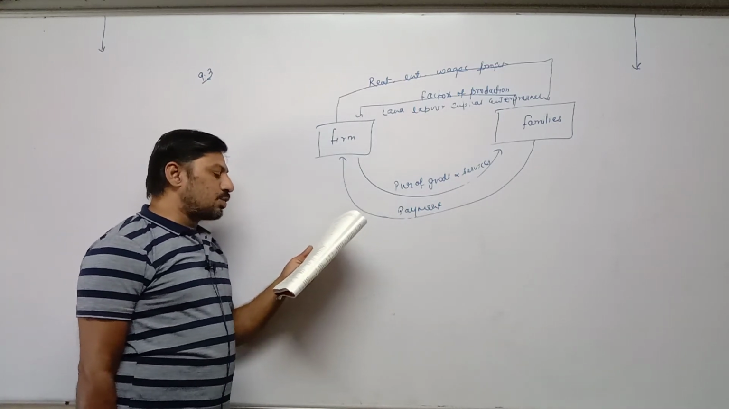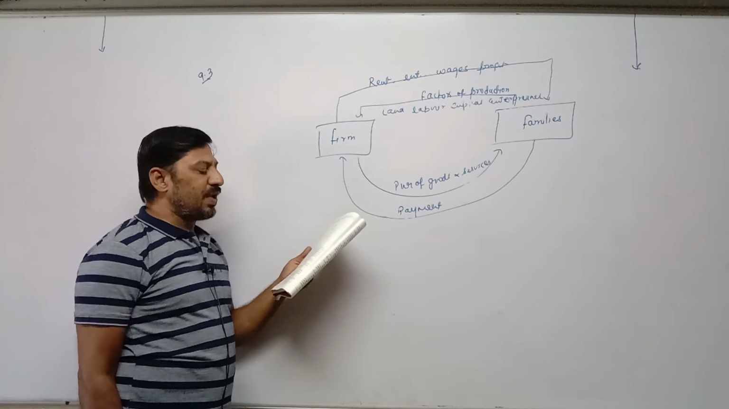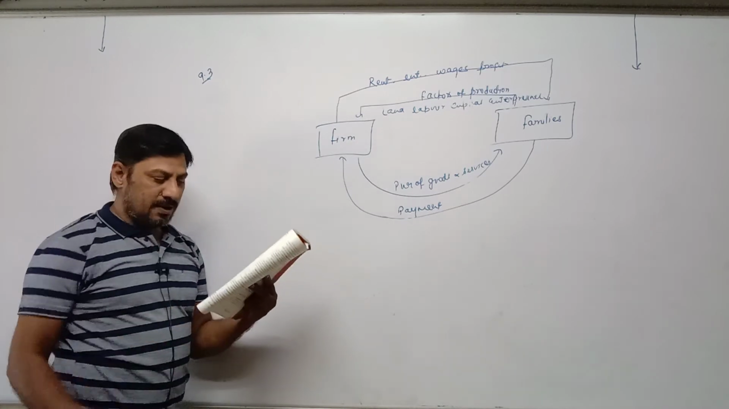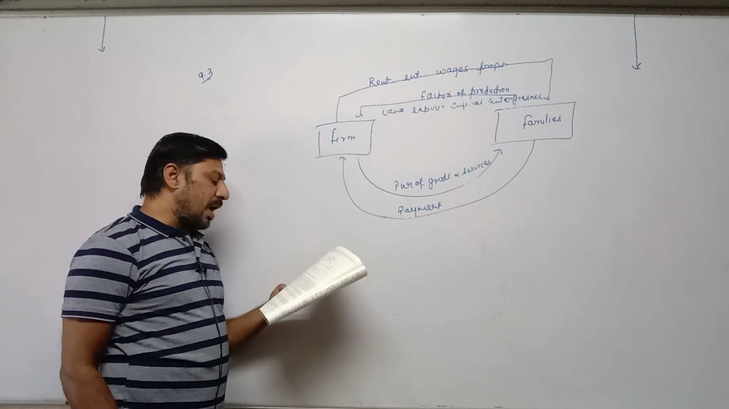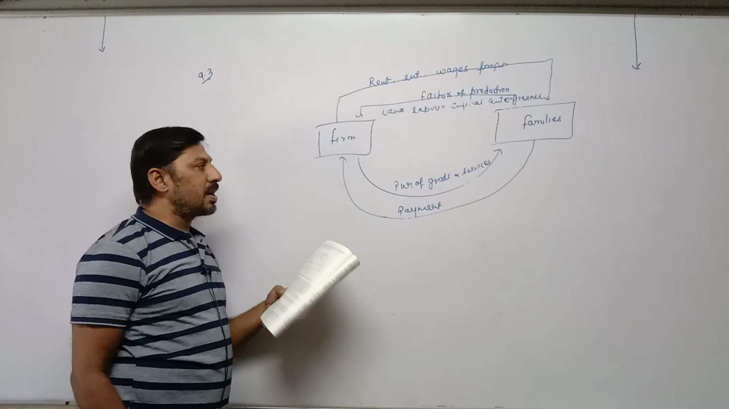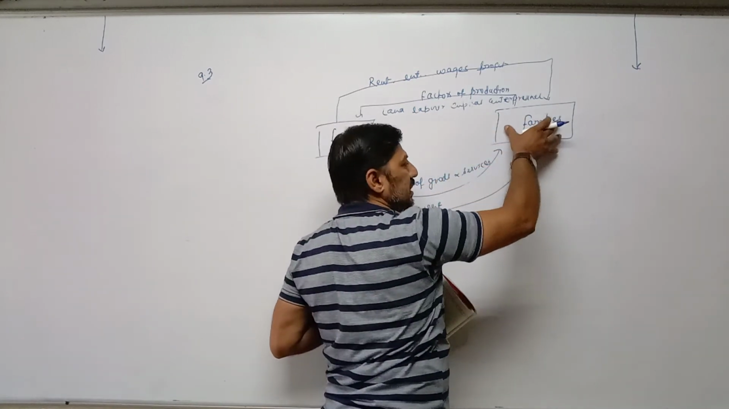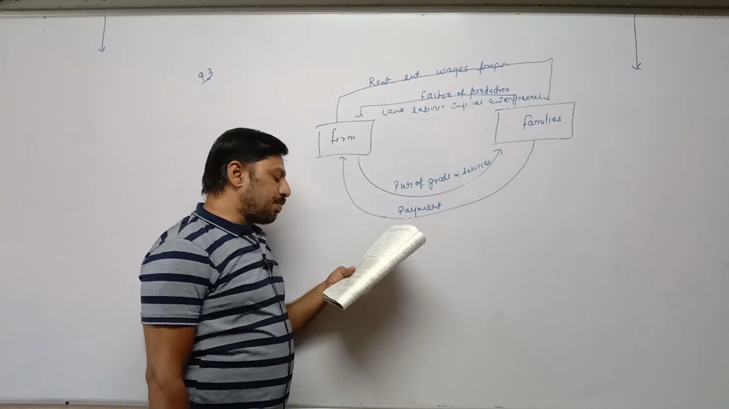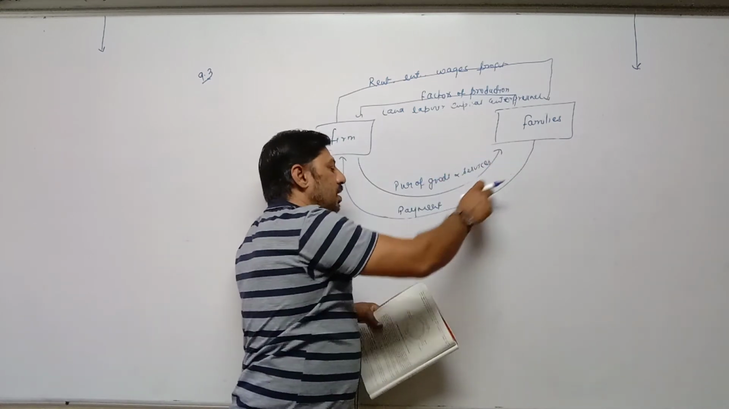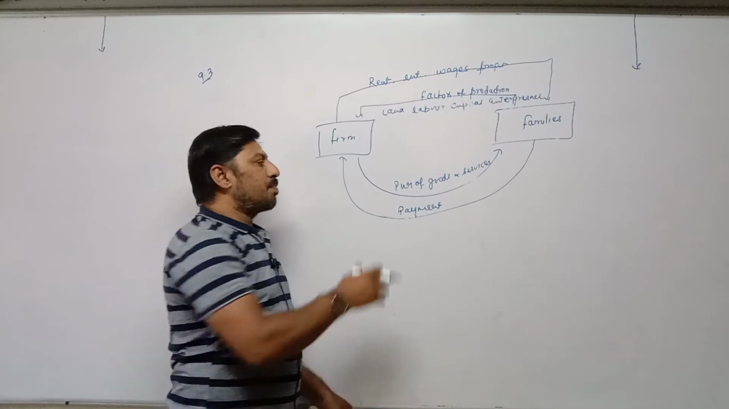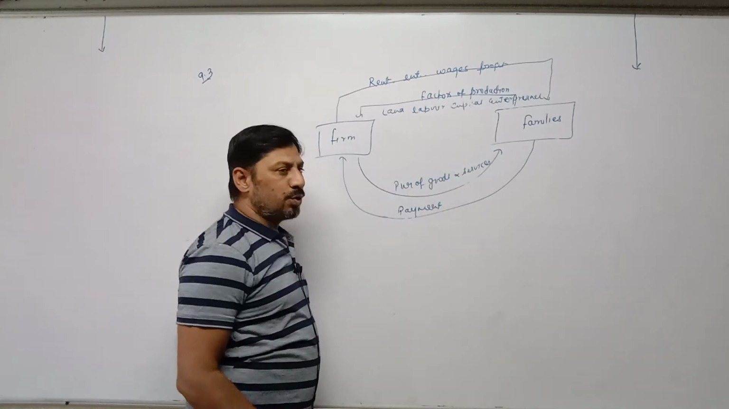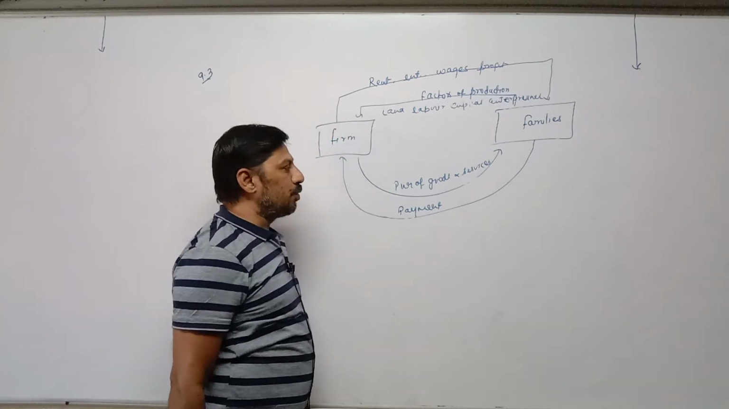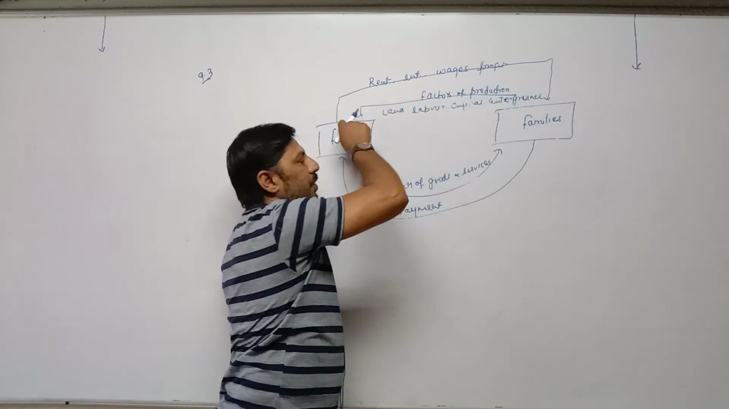A firm produces goods and services with the help of these factors and supplies these goods and services in the market for selling them. The families purchase goods and services from the market. Families pay money to the firm. Why? For purchasing goods and services which are produced by the firm. How are firms producing goods and services? With the help of factors of production.